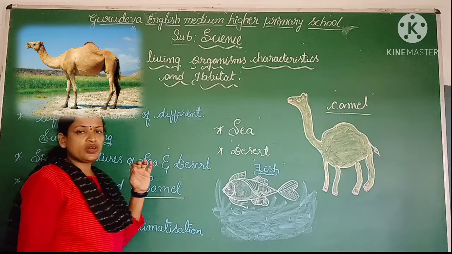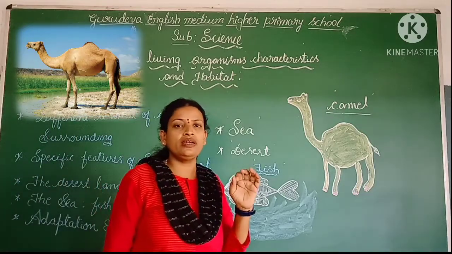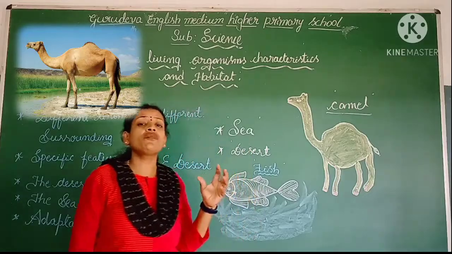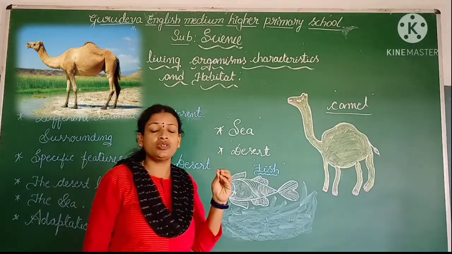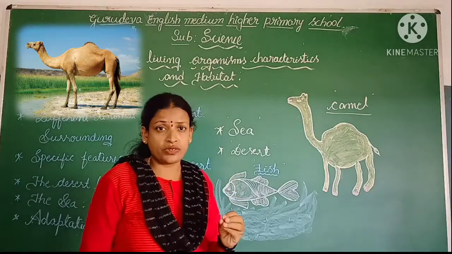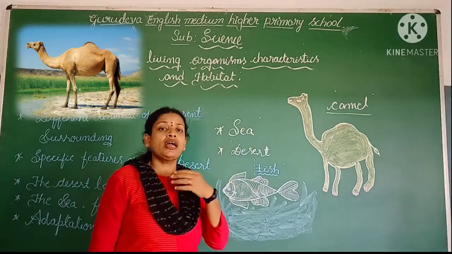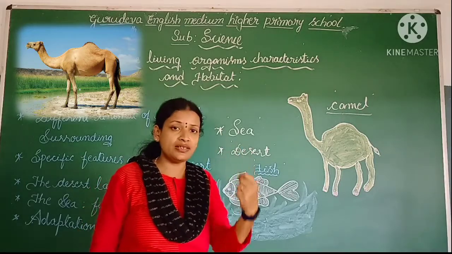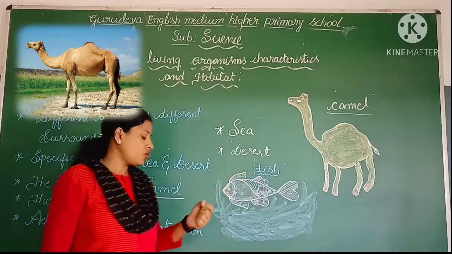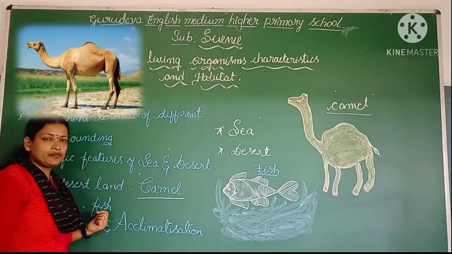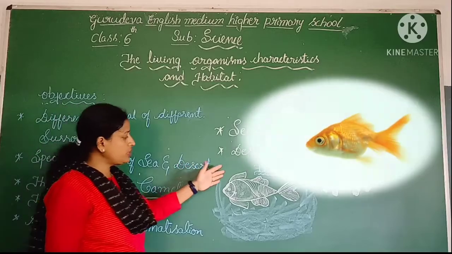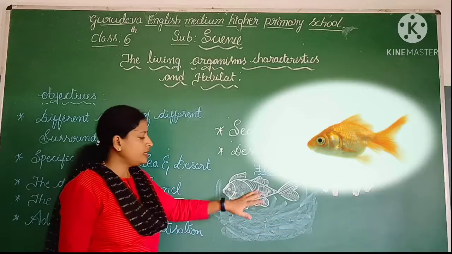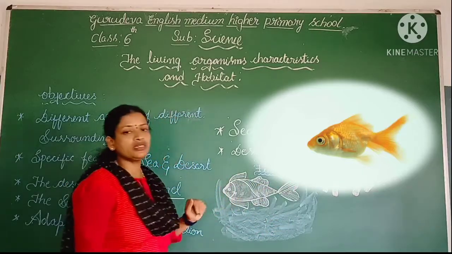The sea is also a very important surrounding area. In this area we can find many different varieties of small creatures and organisms. Among all those, I would like to choose one, the most important living organism in the sea or in the water, that is the fish, right? Children, just look at the picture. Here is a fish. It can swim in the water.